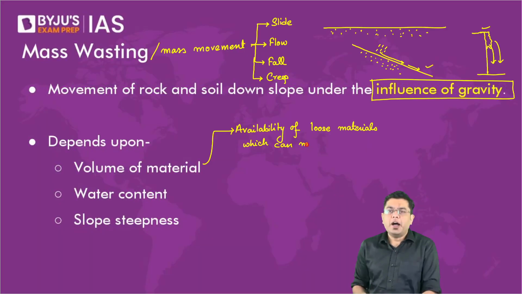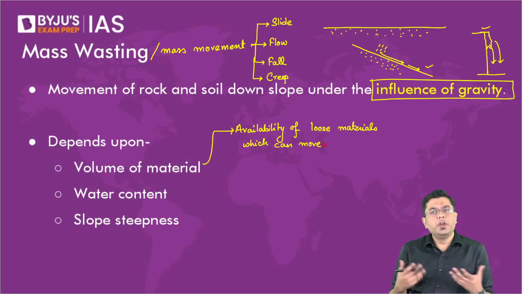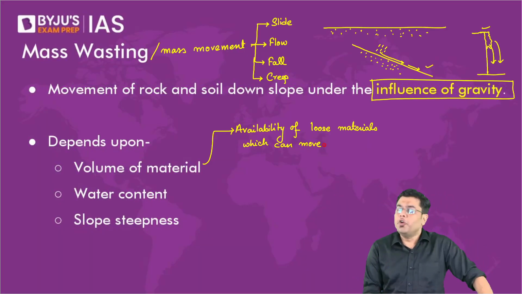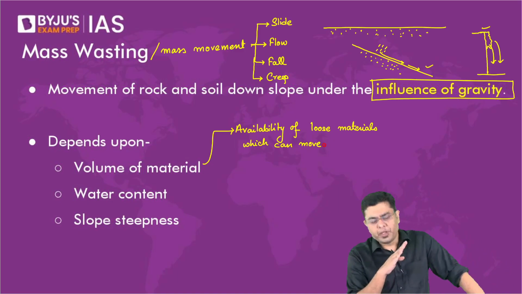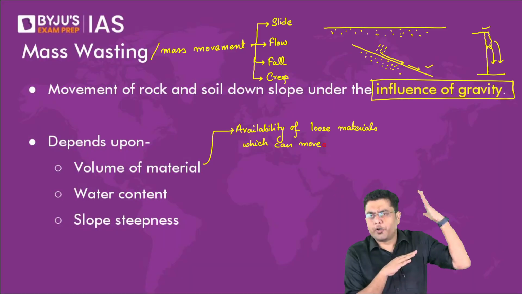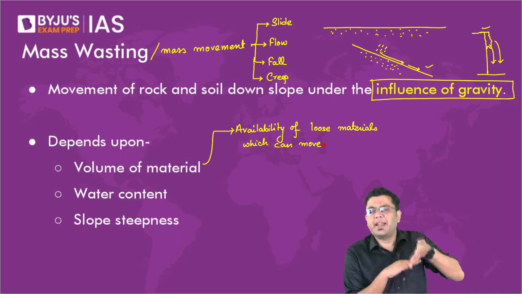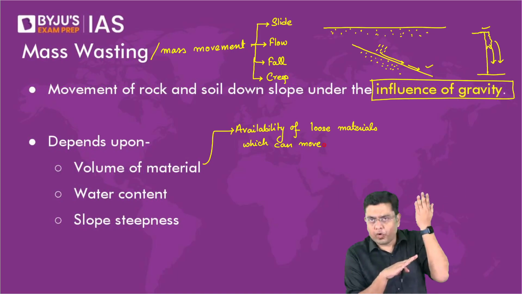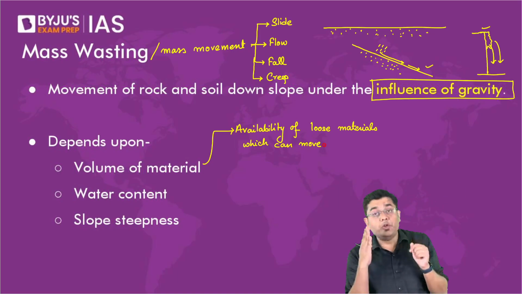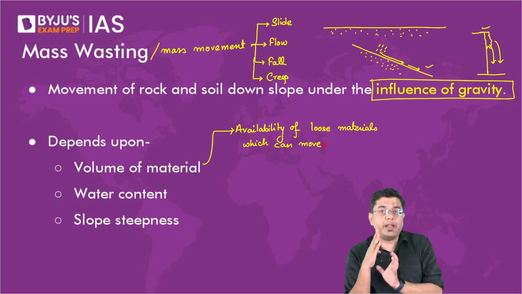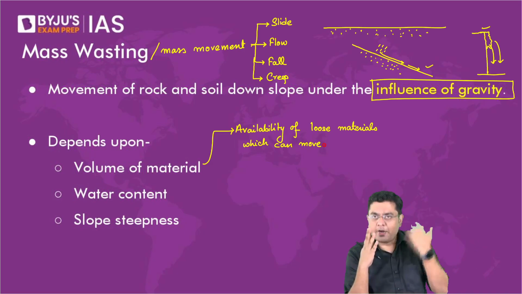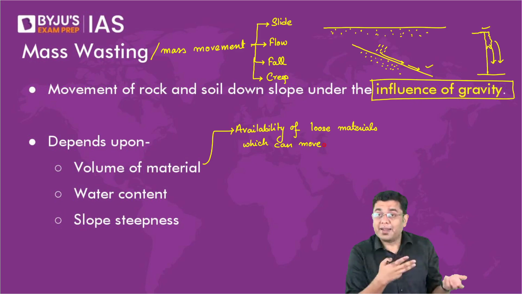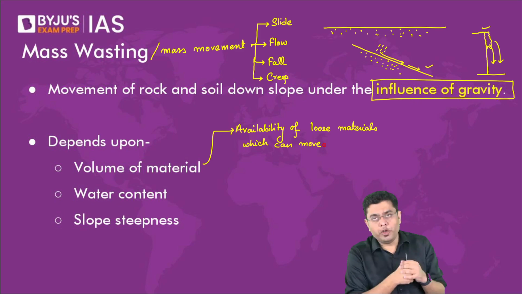Availability of loose materials which can move. In any particular slope, let's suppose you have lots of various different rock fragments which are free to move. Automatically, with the slightest of trigger, all of them will start rolling down. That is why when you have steep slopes and overhanging rocks, a lot of materials which can fall automatically start dropping down. So that is the contributing factor of volume of material.